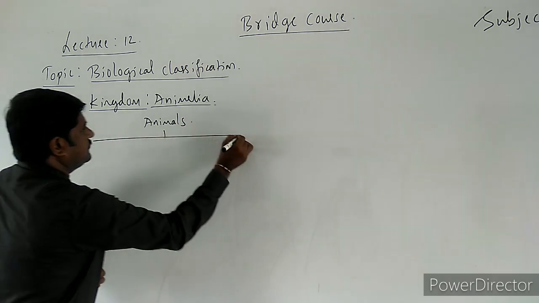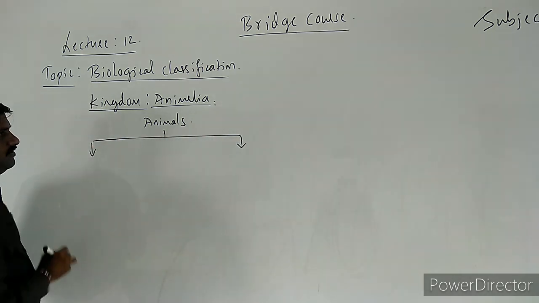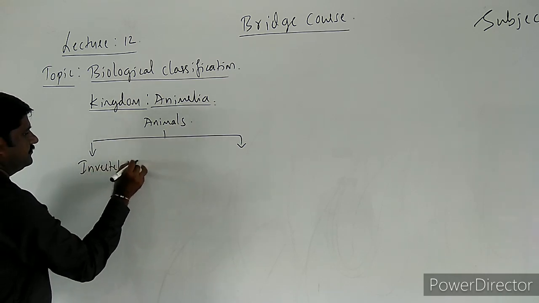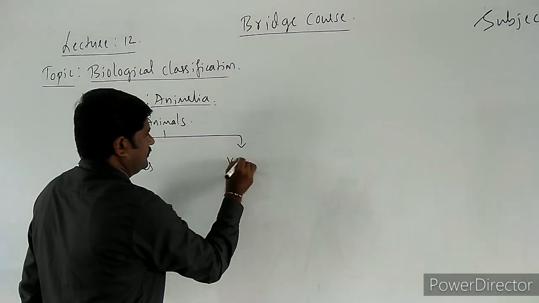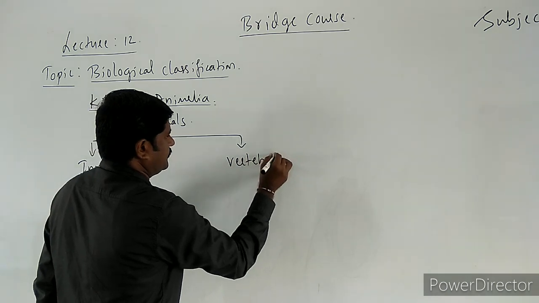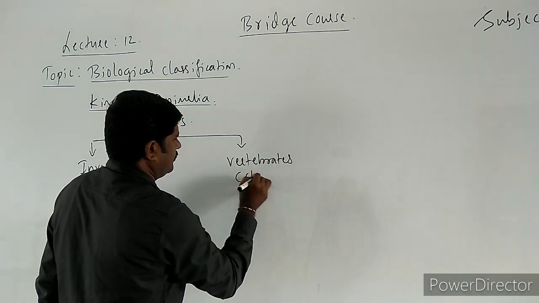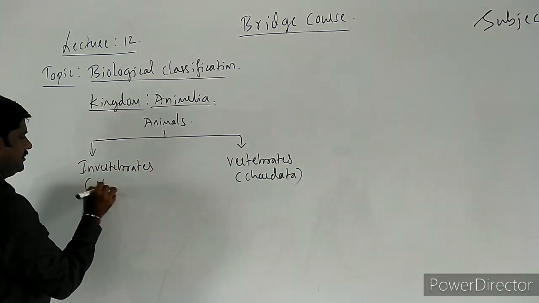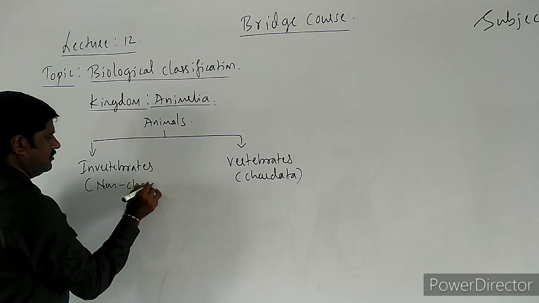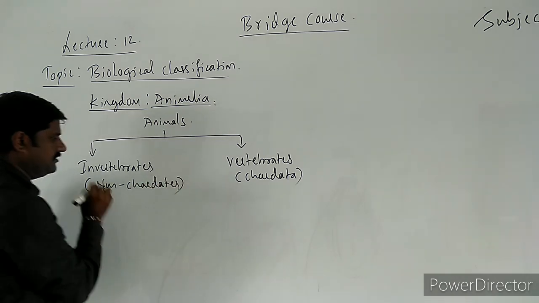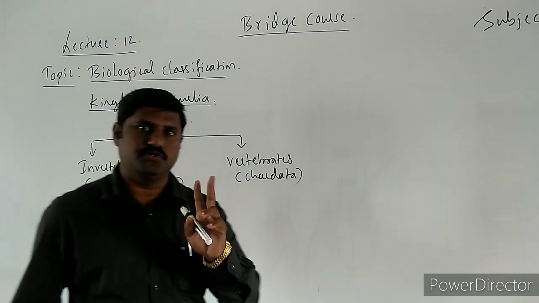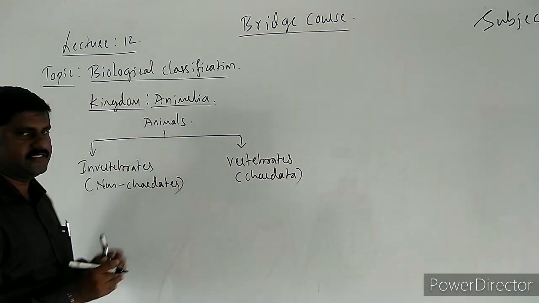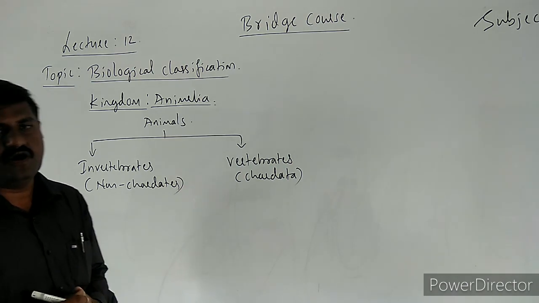Animals have been classified into two major groups. One is invertebrates and the second one is vertebrates, or these are non-chordates and these are chordates. So this way they have been classified into two groups. The only difference is whether these animals have a notochord or backbone.